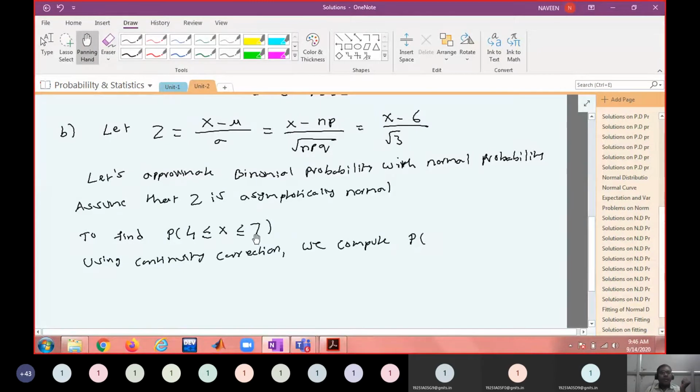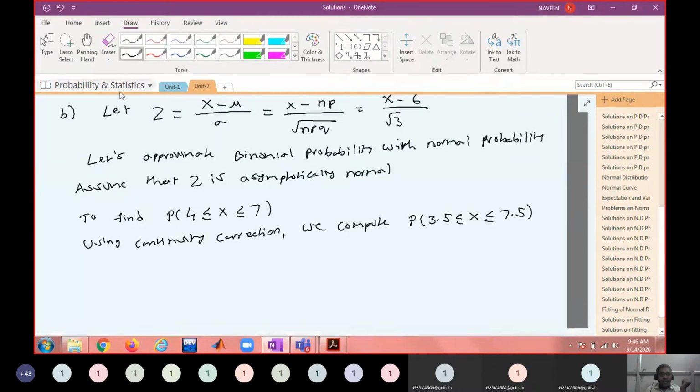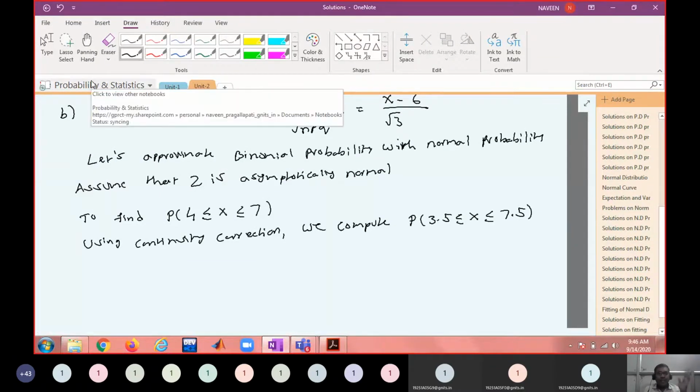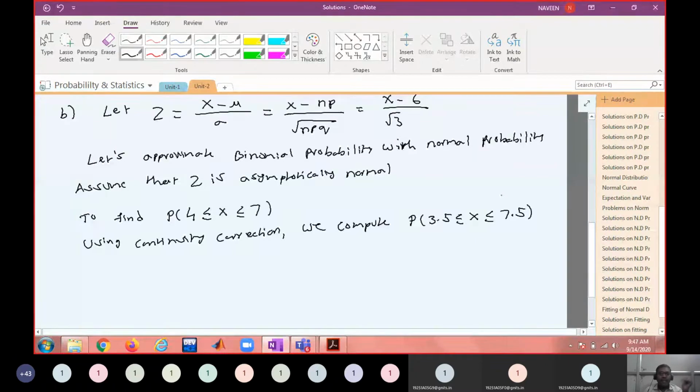So instead of 4 to 7, we compute 3.5 less than or equal to x less than or equal to 7.5, because the probability obtained through continuity correction is closer to the actual probability. So whenever you approximate a discrete probability distribution like binomial with a normal distribution, you make this continuity correction.